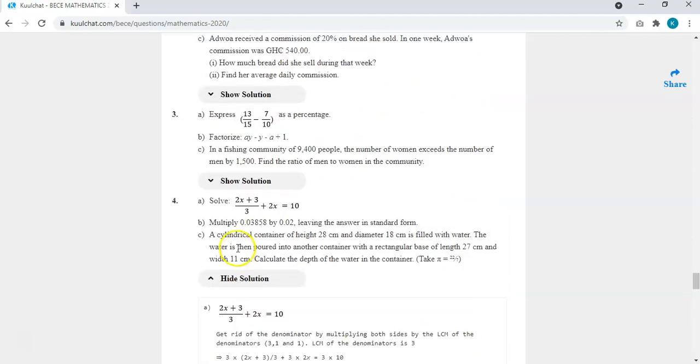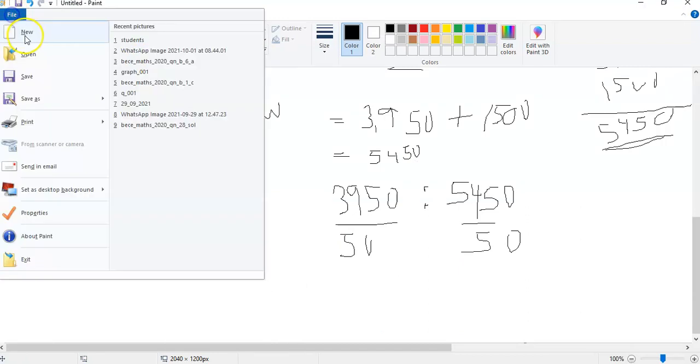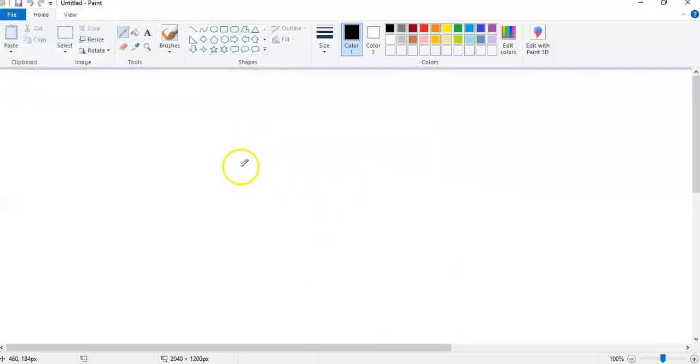Now the second one says multiply 0.03858 by 0.02, leaving the answer in standard form. Okay. So when you are multiplying decimals, change them to the expression a times 10 exponent b, where a is the whole number of the number you are given.